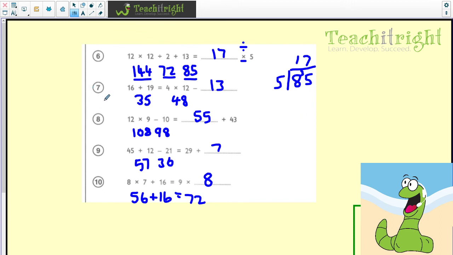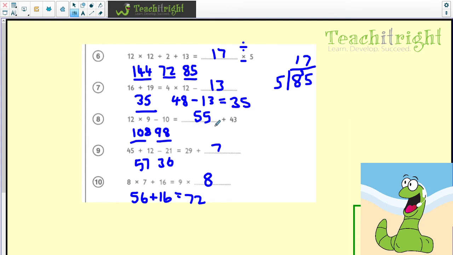Question 7, 16 add 19 is 35. 4 times, so we must make 35 on this side. 4 times 12 is 48. What do I take away from 48 to make 35? Well, it would be 13. So if I take 13 away, then I get 35. And a good way of checking, if I add 13 to 35, I should get back to 48 again, which of course you do. 12 times 9 is 108. Take away 10 is 98.